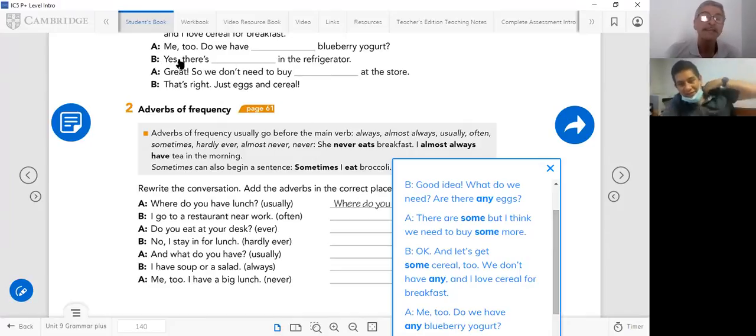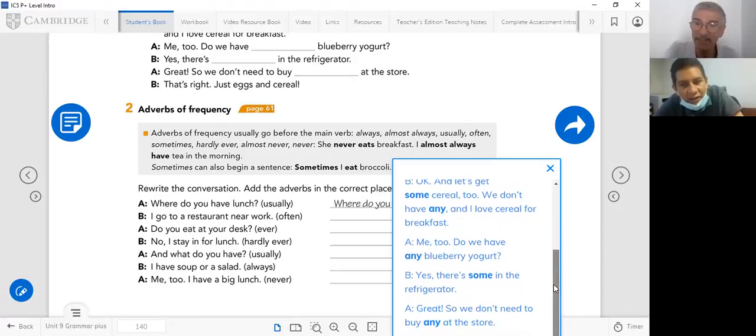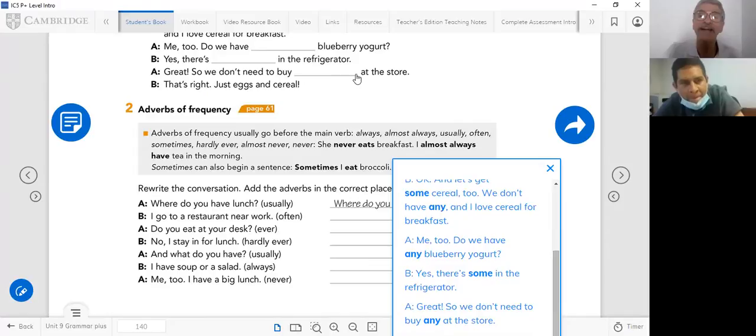Okay, so you say, yes, there is some in the refrigerator. There is some yogurt. So we don't need to buy any, because this is negative. We don't need to buy any at the store, you know? That's right. Just eggs and cereal. Nothing more. You go to the supermarket and you just buy eggs and cereal.